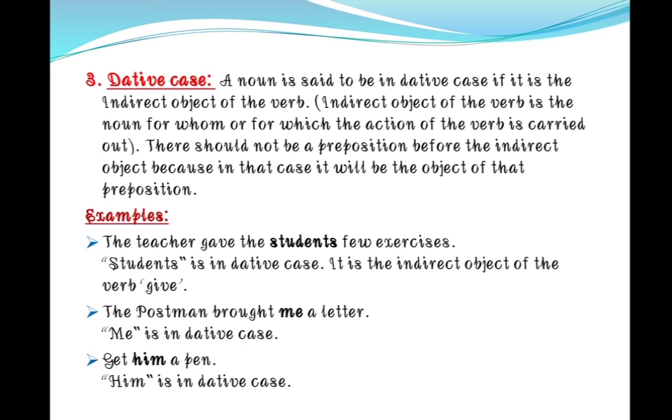For example, the teacher gave the students few exercises. Here you can see students is in dative case. Why? Because it is the indirect object of the verb give. To whom has the teacher given exercises? To the students. The postman brought me a letter. For whom? For me. So me is in dative case. Get him a pen. Him is in dative case.